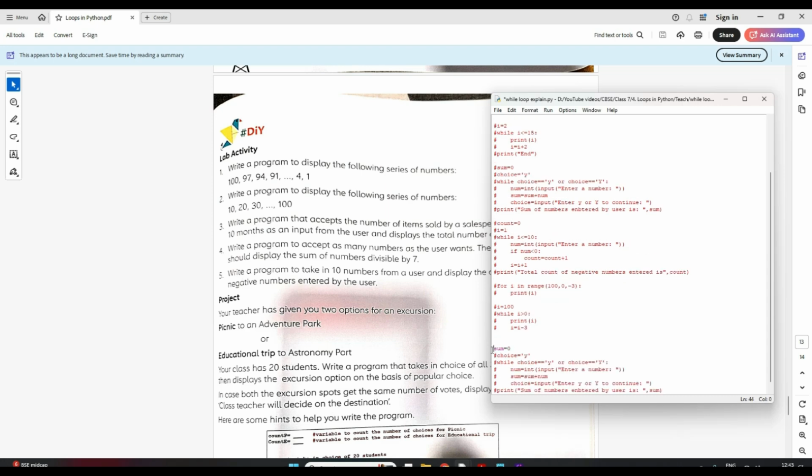So we will need a sum here. We will need a choice here, right? So again, choice will be depending on the user. So we'll have this condition. So we'll enter a number. Now here we don't have to sum.